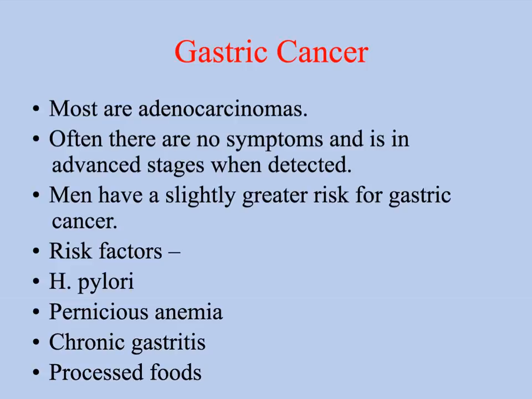Infection with H. pylori is the largest risk factor for gastric cancer. Again, all of those things that cause irritation, like carcinogens, tobacco, and alcohol, can put a person at risk for gastric cancer. Processed foods are thought to be a risk factor for gastric cancer as well.